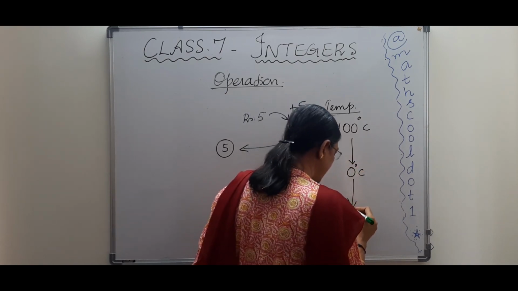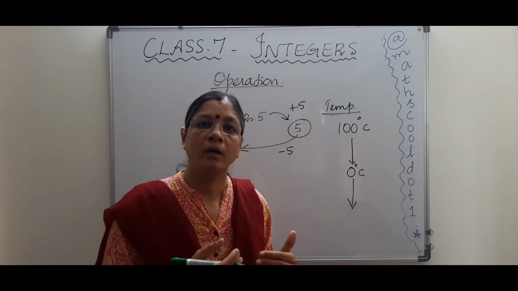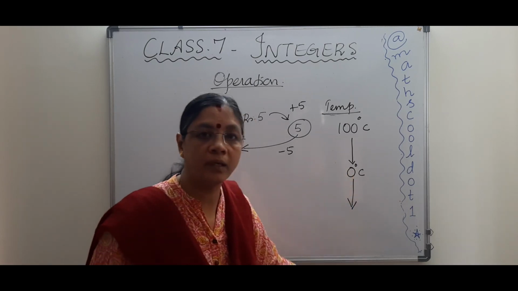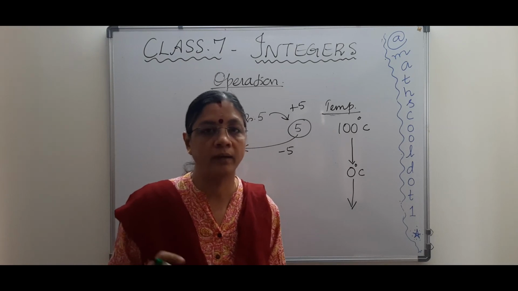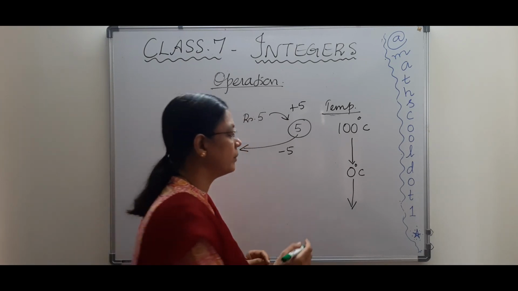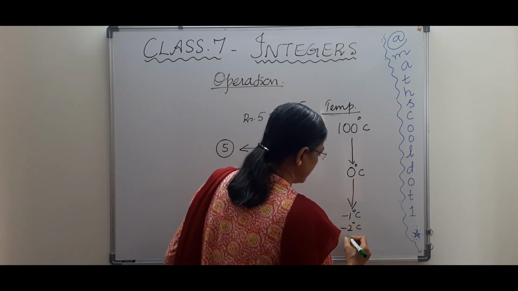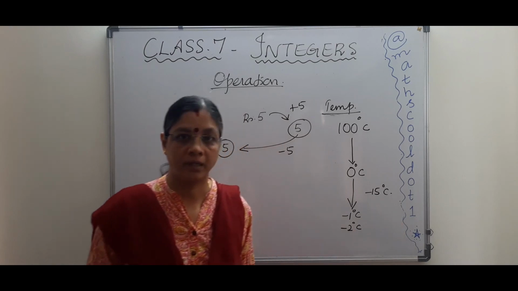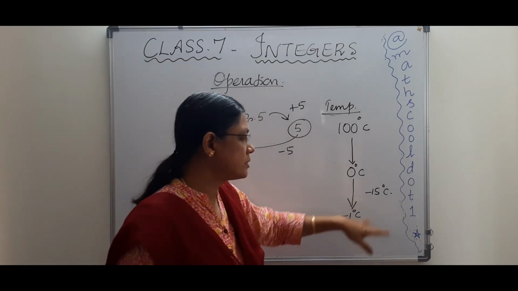I know when I go below that, the temperature gets cooler, so below 0 we have 1, 2, 3 degrees. So it is 1 degree cooler, 2 degrees cooler, we don't add that word cool, but instead what do you say? Minus 1 degree, minus 2 degrees. In Ladakh, if you see, it is minus 15 degrees Celsius, isn't it? So very cold temperatures will be there.